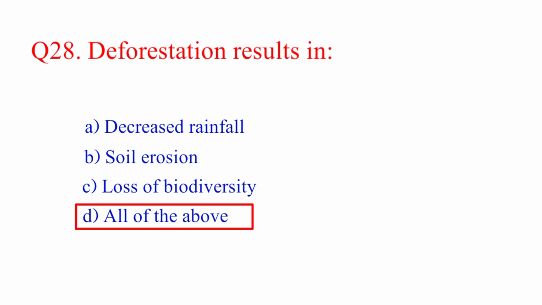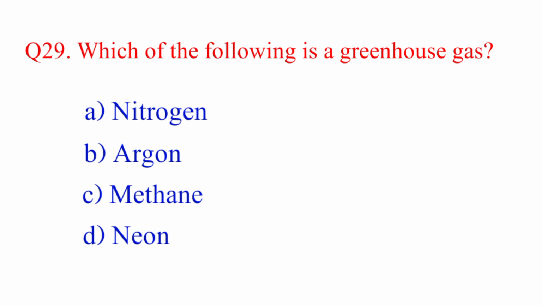Question number 29. Which of the following is a greenhouse gas? Option A, nitrogen. B, argon. C, methane. D, neon. But the right answer is option C, methane.